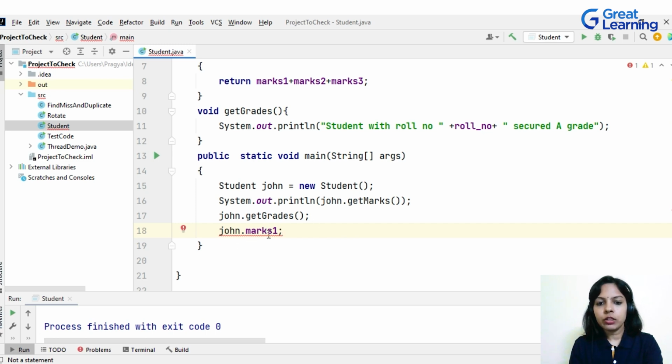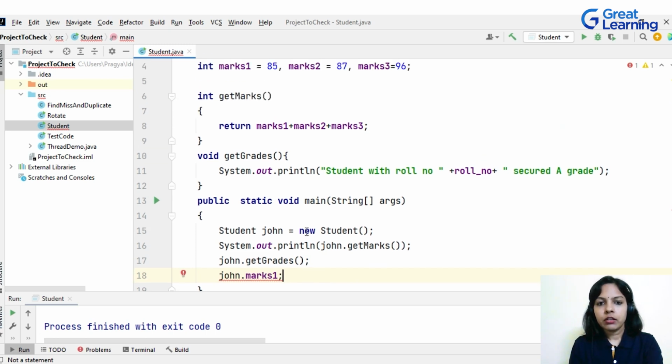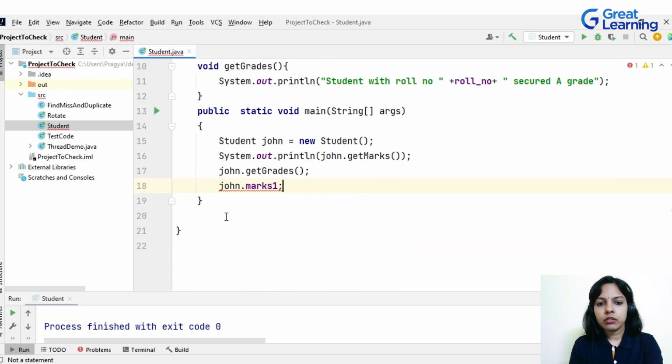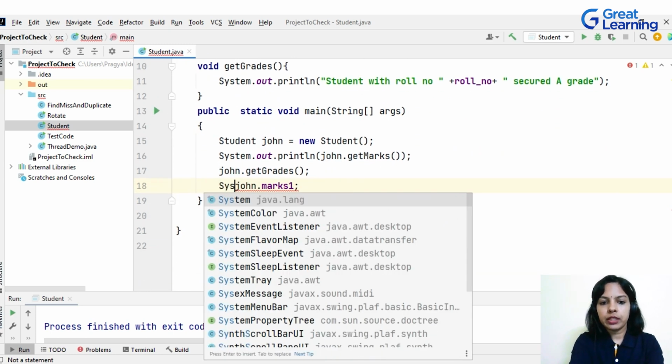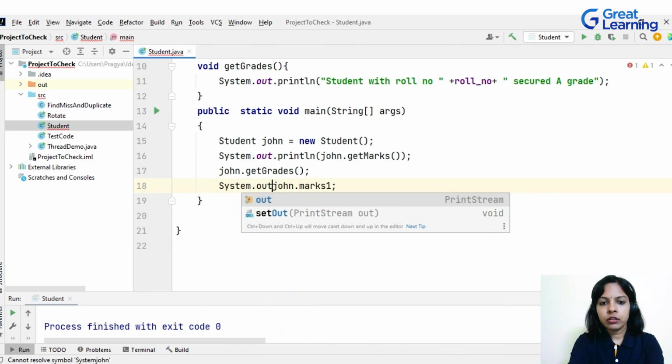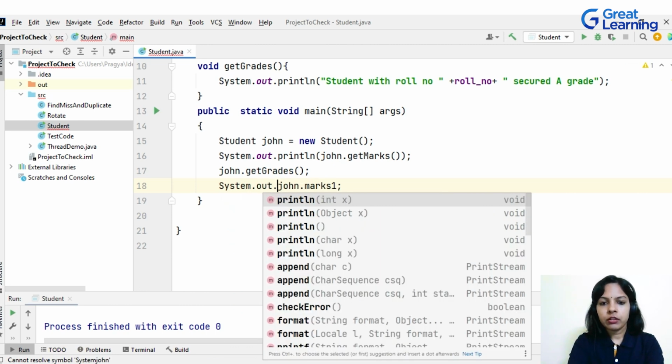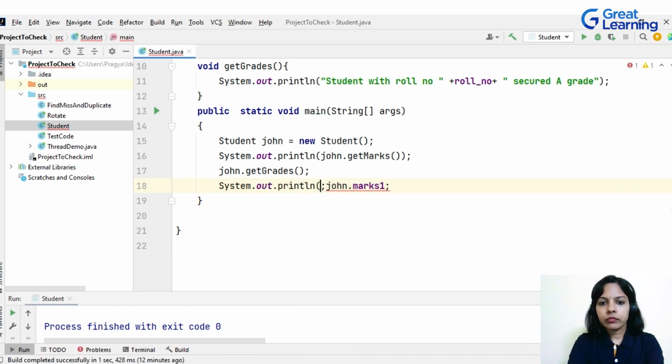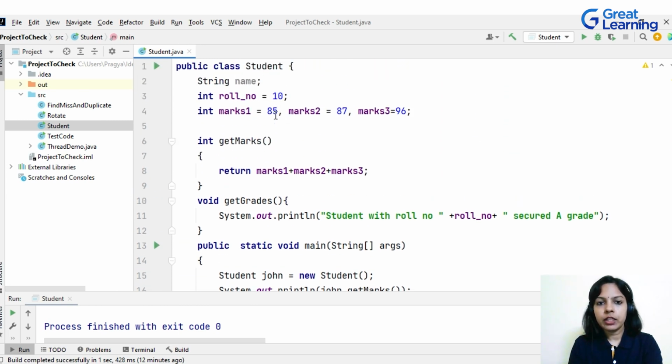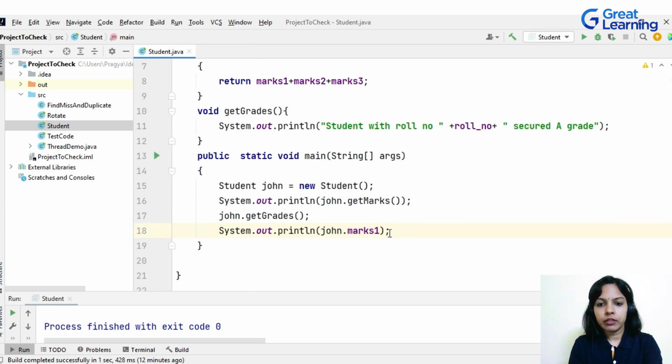Now, as this John.marks1 is not enclosed in a System.out.println code, which is a syntax for printing or displaying anything in Java. So System.out.println(John.marks1) will now print the value of marks1, which is by default given here to be 85. So it should display 85.